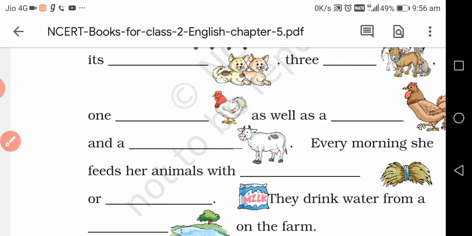So this is the fill in the blanks activity, and you have to fill these blanks and send the photos in the group. And today you are assigned 2 tasks. First one is you have to write 5 sentences using this and that, and second is you have to fill in the blanks using these words given in the boxes with the help of these pictures.